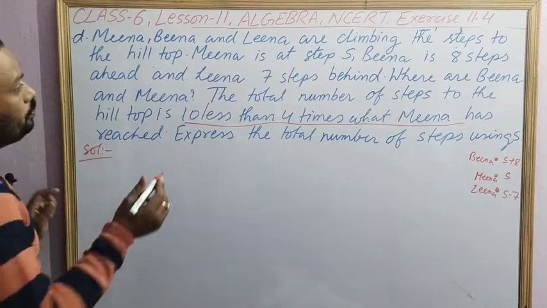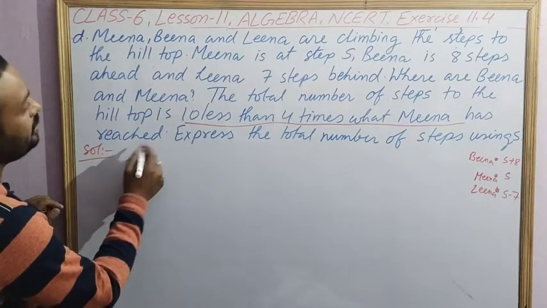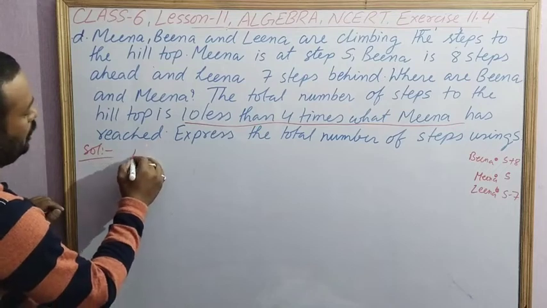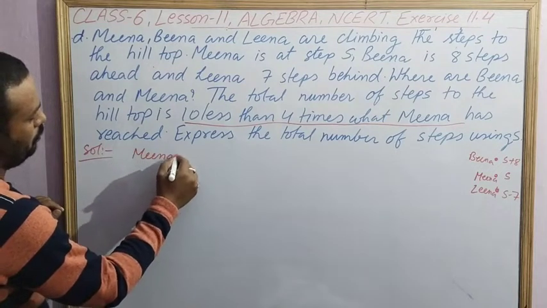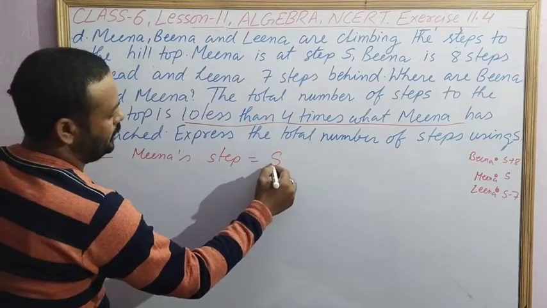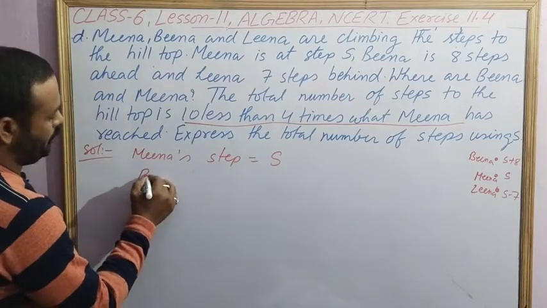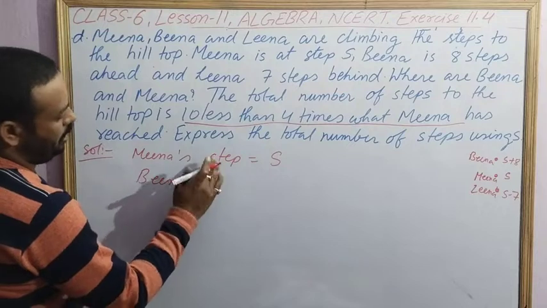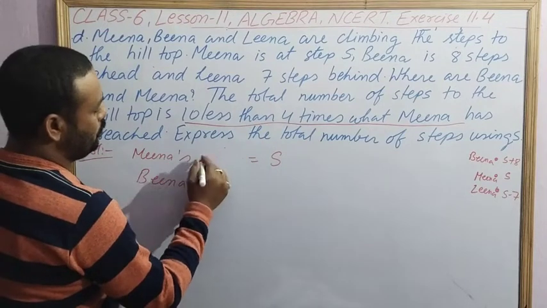Then what is given? Meena's step is given. Meena's step equal to S. Meena's position, you can say, not step.